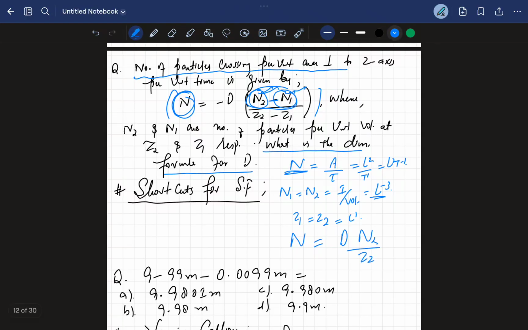We know that n2 and n1 are one and the same thing, and z2 and z1 are one and the same thing. That is the reason I write only n2 and z2. Now you can get the dimensional formula of D.